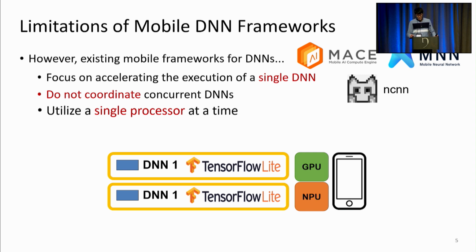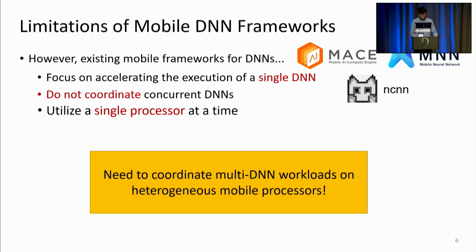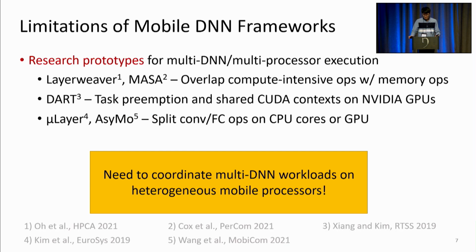So if you wanted to use both the GPU and NPU on a mobile device, then again, we would have to spawn two separate TensorFlow runtime instances and dedicate each runtime to each processor. So there is no coordination for multi-DNN workloads and no coordination for multiple processors when using these existing frameworks.